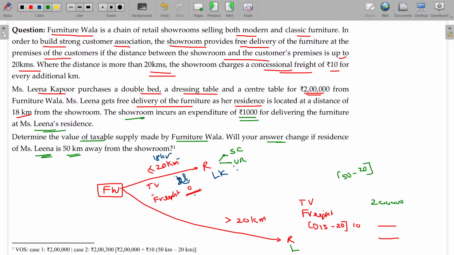Actually, up to 20 kilometers, no amount will be leviable. Beyond that, for every kilometer, 10 rupees is recovered. So, 30 into 10, 300 rupees is additionally recovered. So, 2 lakhs 300 will be the consideration here. This is the value of supply. Clear? Okay. Shall I move to the next one?